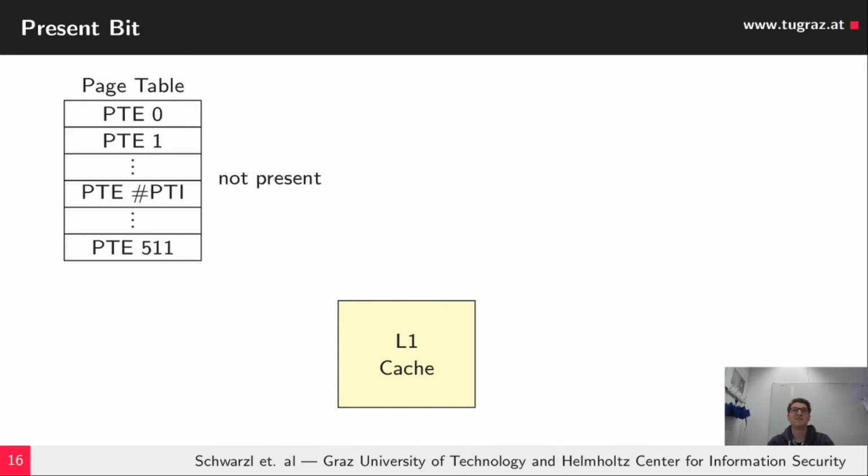If the data is not present, so if you access a virtual address for which the relevant page table entry has the present bit cleared, then speculative or transient execution ignores this invalid page table entry and still loads the referenced data if it is present in the L1 data cache. So as it was still accessible, we could leak data from the L1.